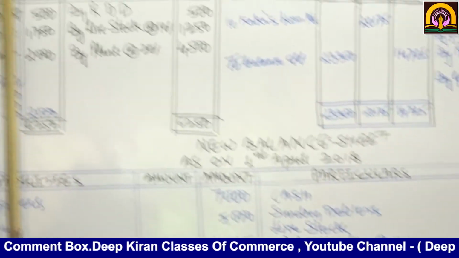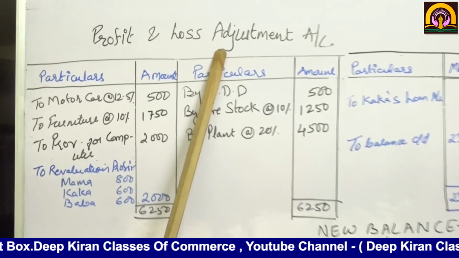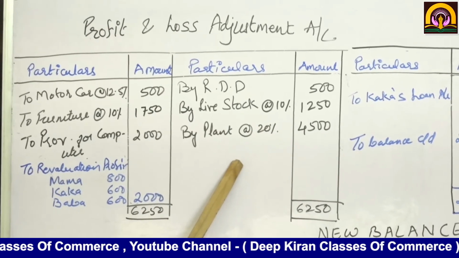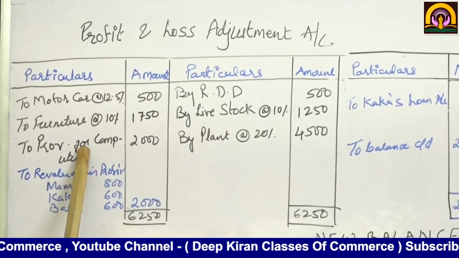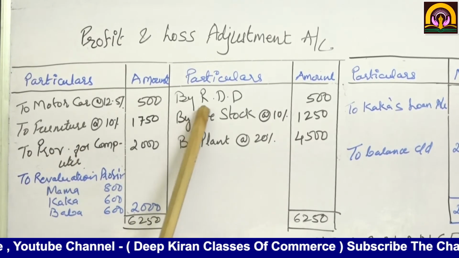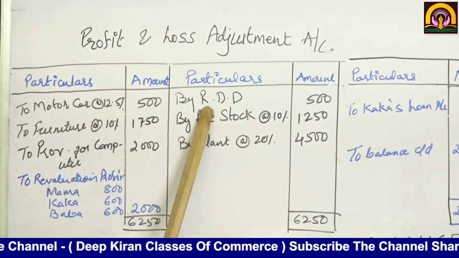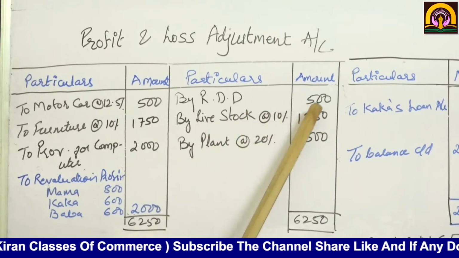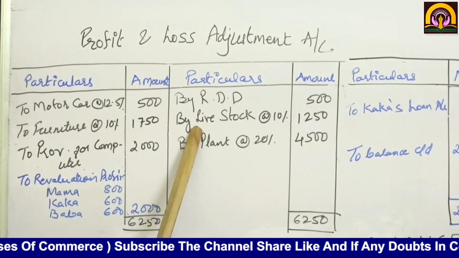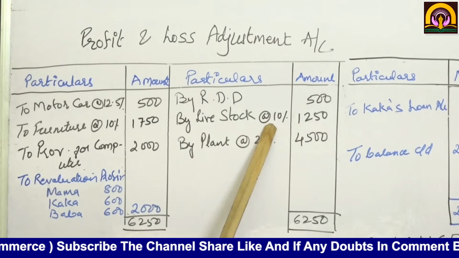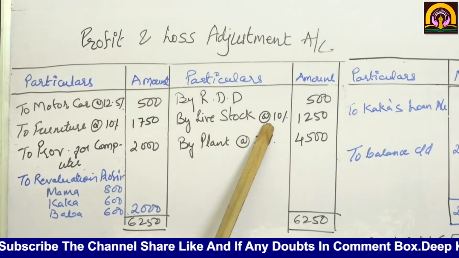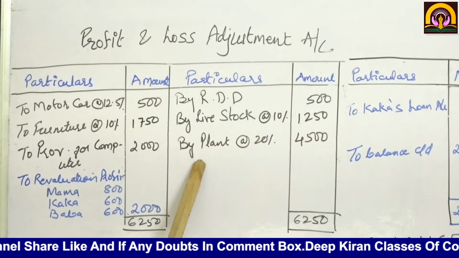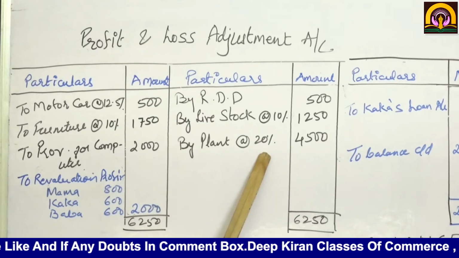Okay. Now profit and loss adjustment account. See, all appreciation will be written on the credit side and depreciation be written on the debit side. Is it clear to you? See, RDD is no longer required. It will be a gain. That means total debtors are good. So by RDD 500. Then livestock be appreciated by 10%. What was the price? 12,500. Of that 10%, 1,250. The plant be appreciated by 20%.